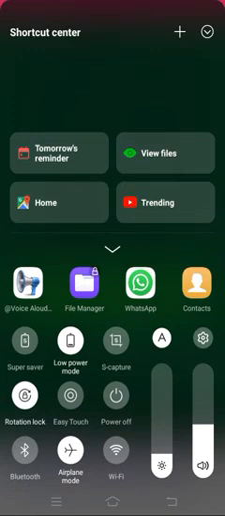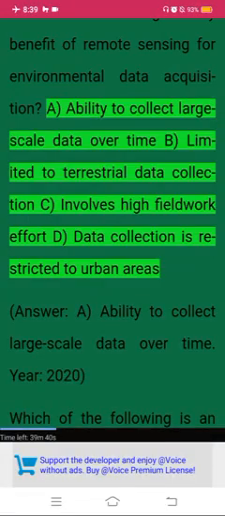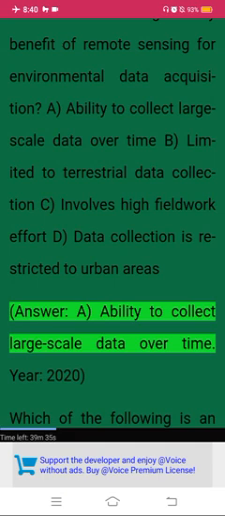Year, 2021. Which of the following is a key benefit of remote sensing for environmental data acquisition? A. Ability to collect large-scale data over time. B. Limited to terrestrial data collection. C. Involves high fieldwork effort. D. Data collection is restricted to urban areas. Answer. Ability to collect large-scale data over time.